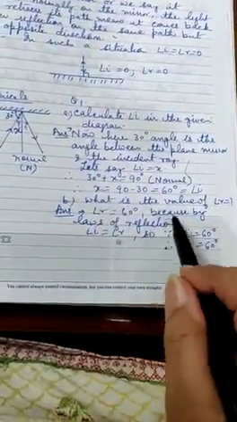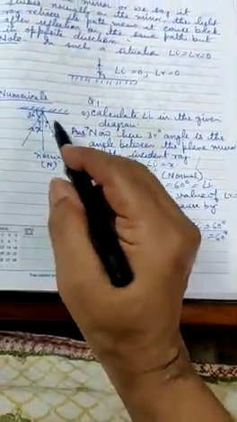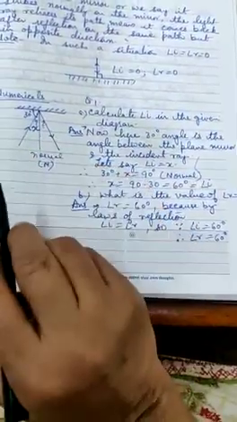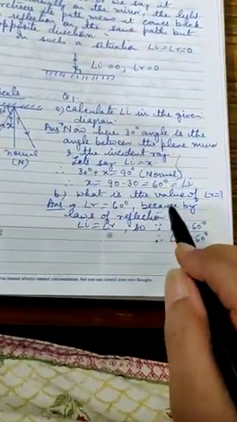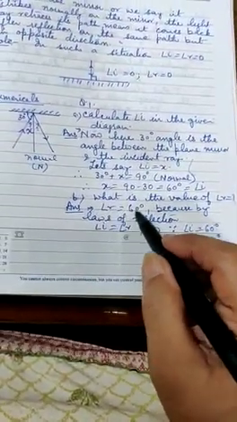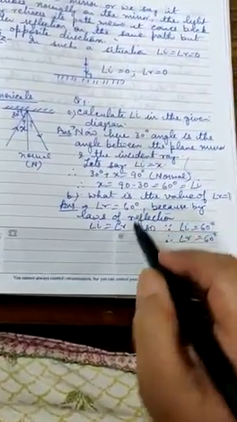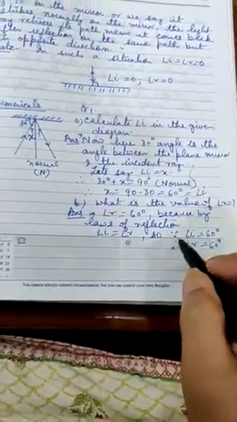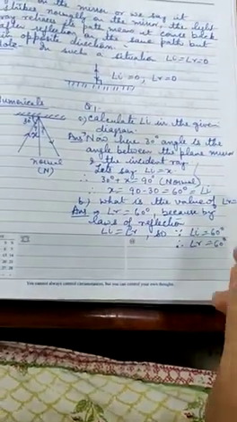Next, what is the value of r? Now I want to know this angle of reflection. The light ray is reflected. You know the first law, angle I is equal to angle r. So applying that, angle r will be equal to 60 degrees. Since angle I is 60, therefore angle r will be 60 degrees.